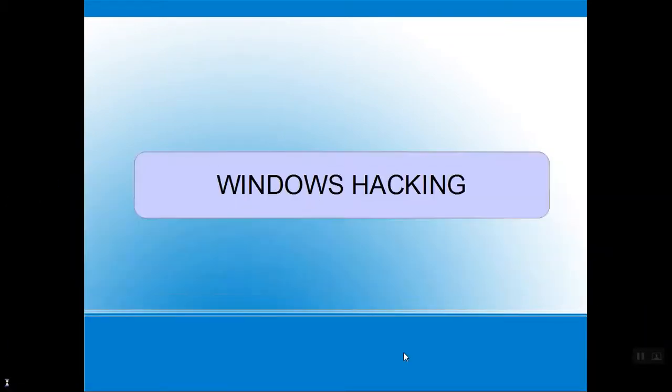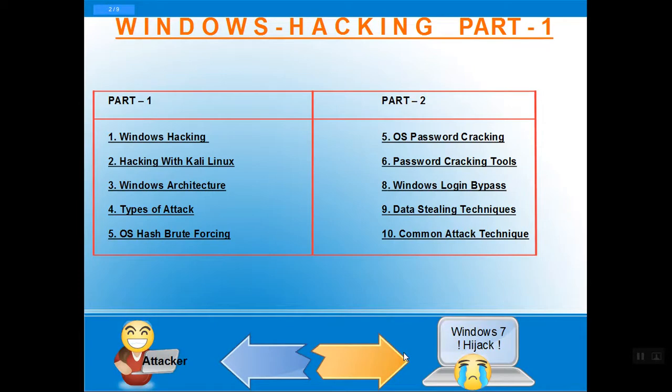Hello everyone. Today I'm going to start a very interesting topic, that is Windows hacking. So what does Windows hacking stand for? In this slide, we go with part 1 and part 2. For part 1, Windows hacking part 1 in this slide, I've completed.